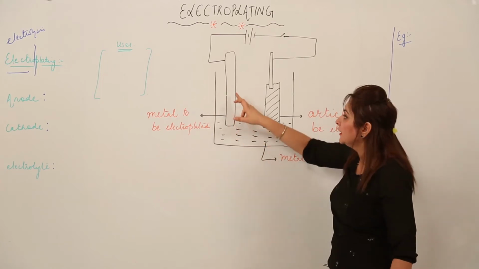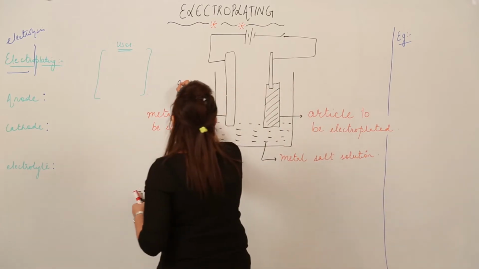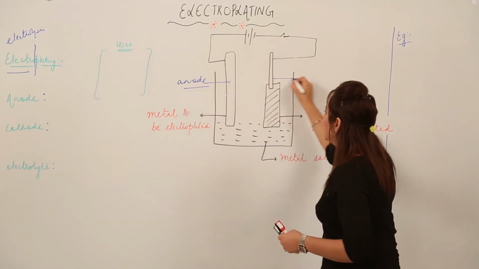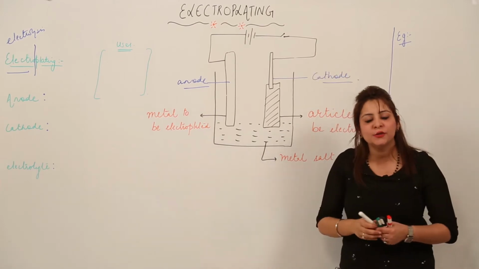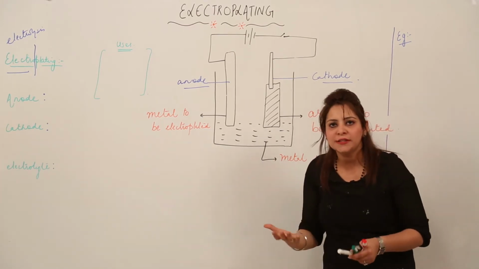You know that the electrode which is attached to the positive terminal acts as anode, and the one which is attached to the negative terminal acts as cathode. So likewise we have anode and cathode as we have in other electrolytic cells. They are all similar, right?